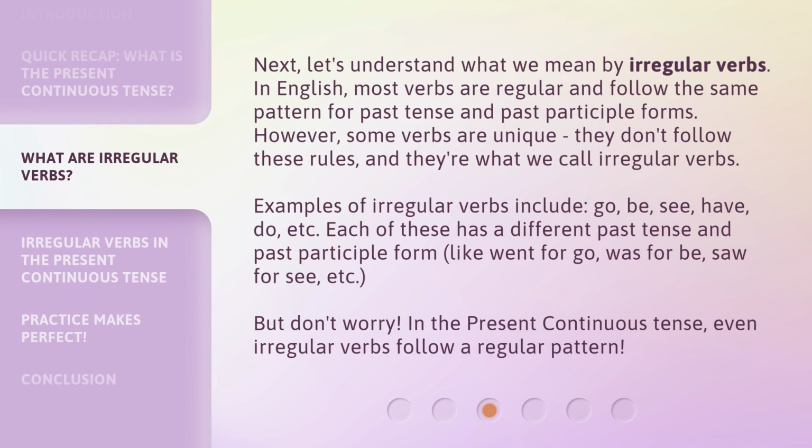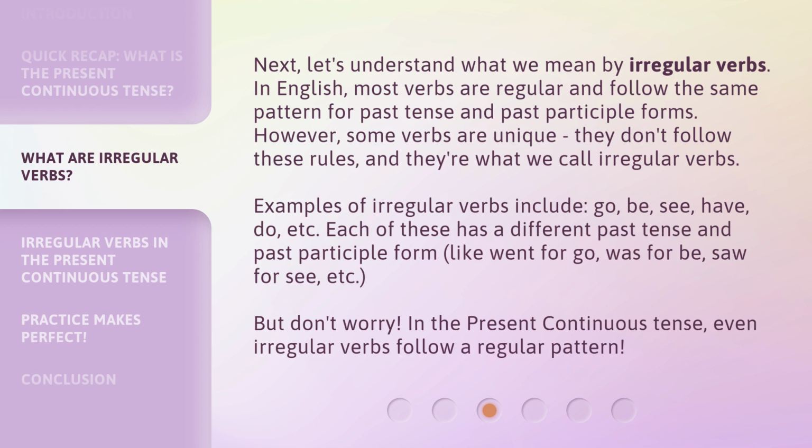Next, let's understand what we mean by irregular verbs. In English, most verbs are regular and follow the same pattern for past tense and past participle forms. However, some verbs are unique. They don't follow these rules, and they're what we call irregular verbs.